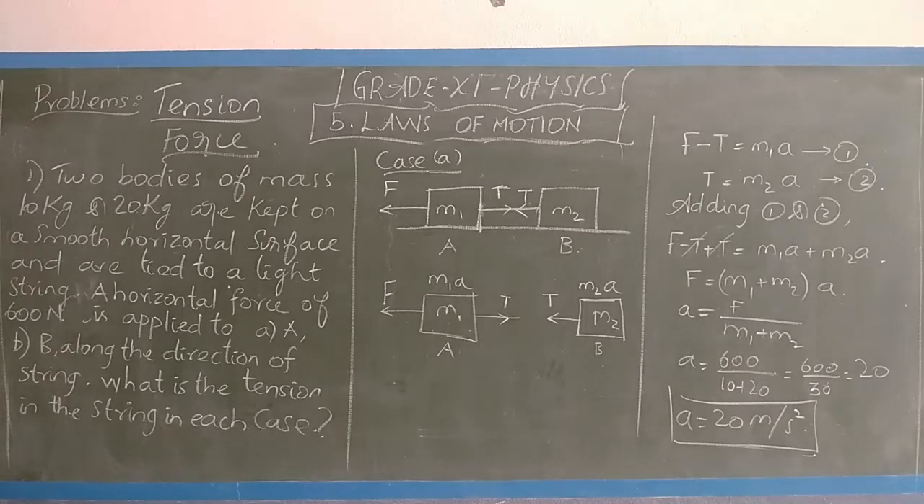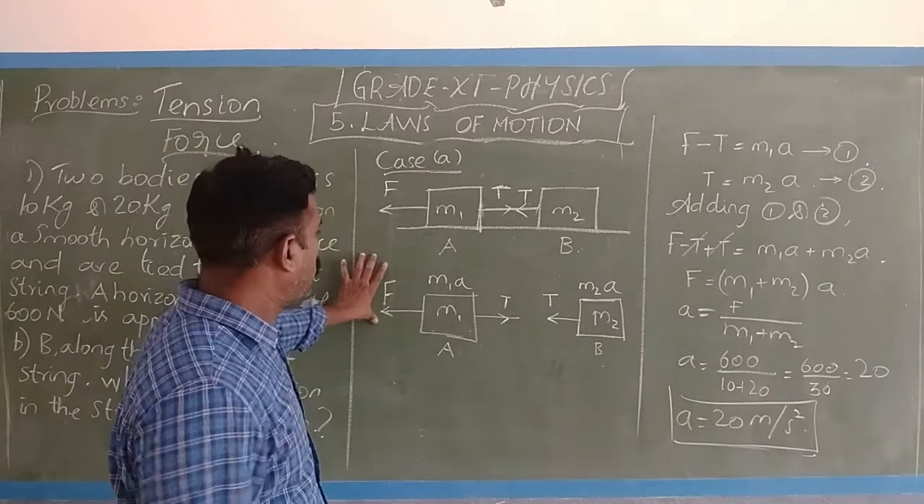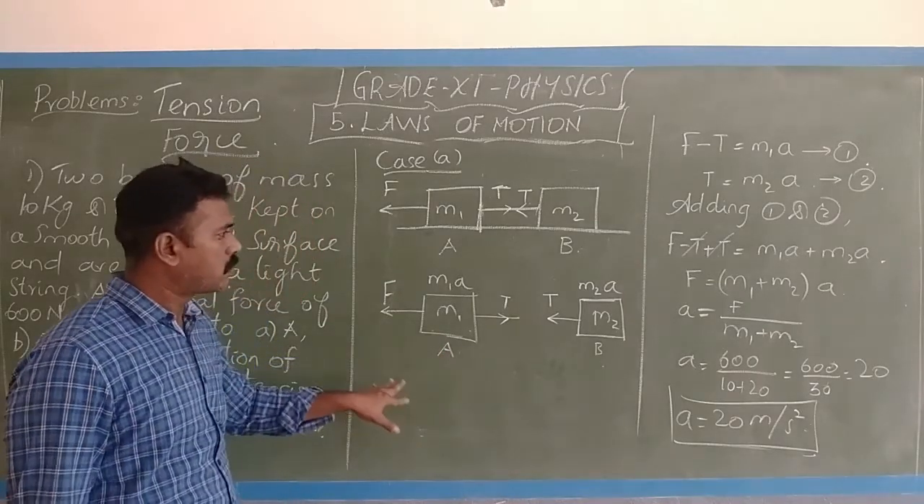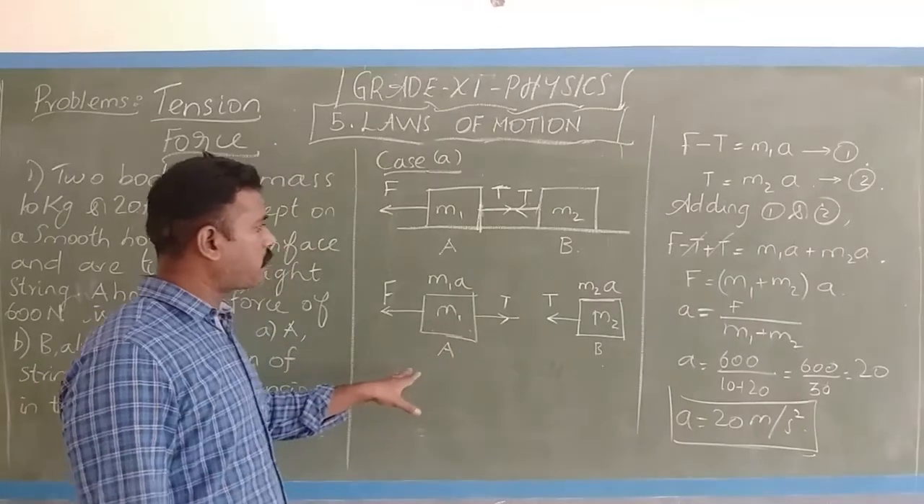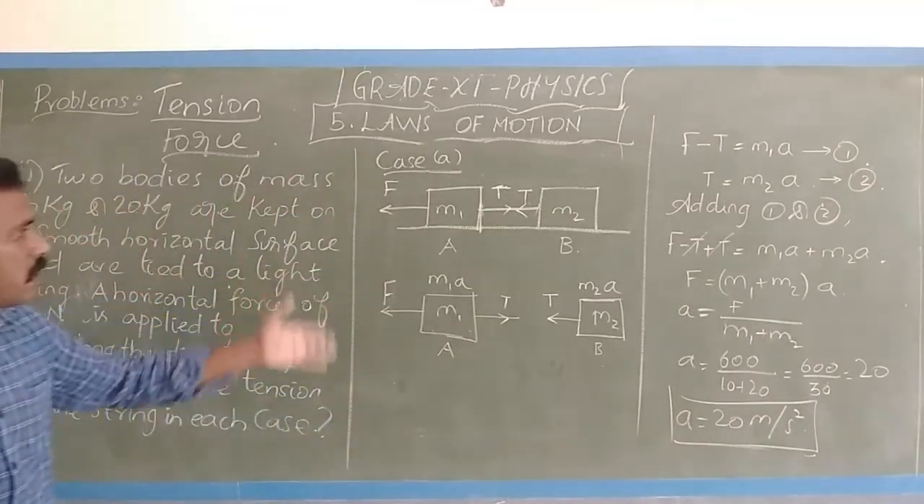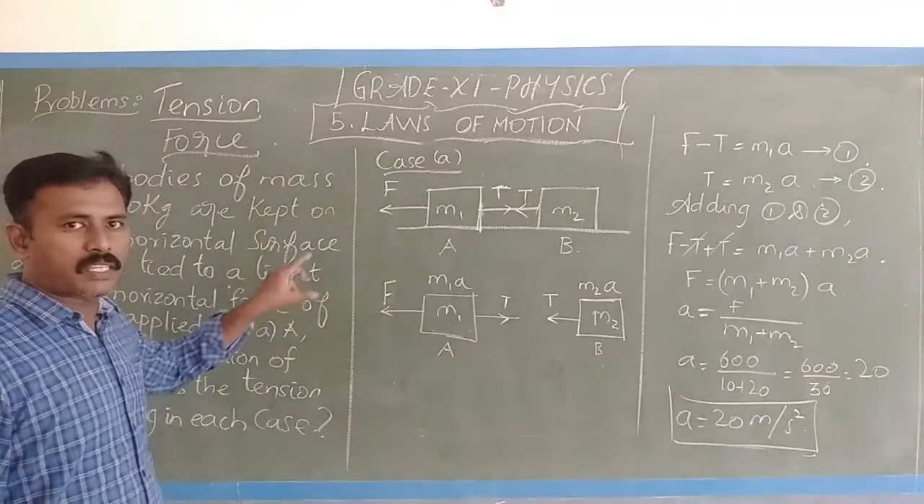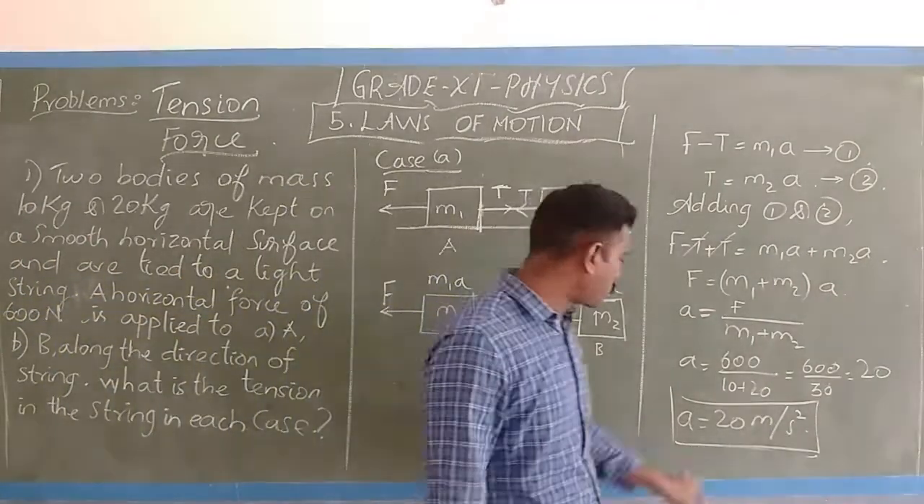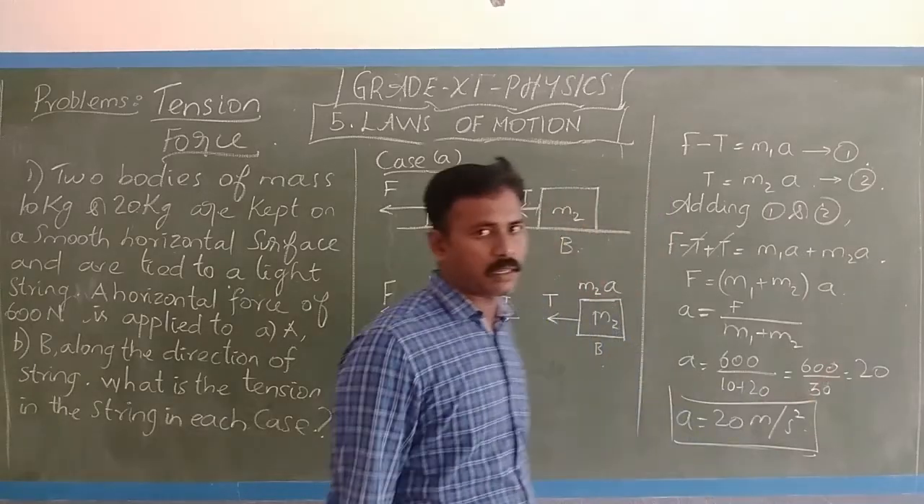So this is the first case. Object A, object B. Here we apply the force on object A. The acceleration is 20 meters per second square.